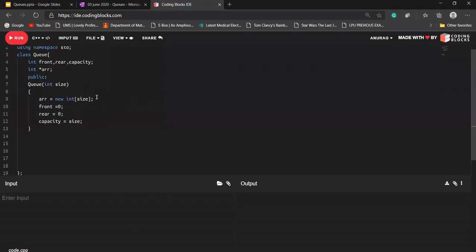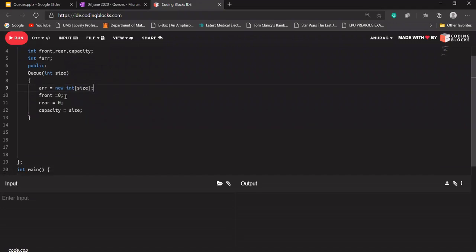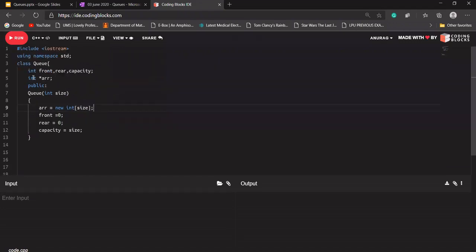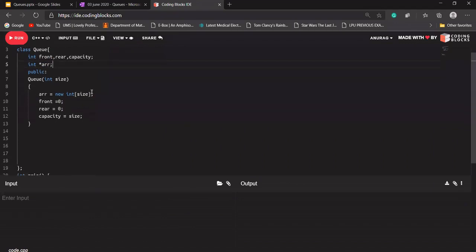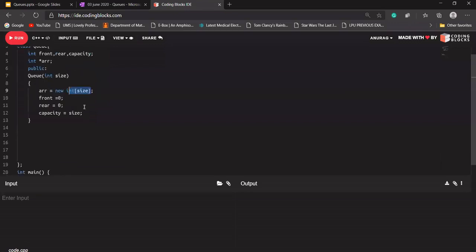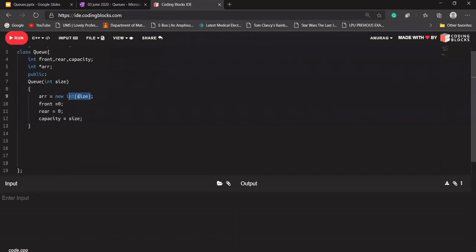But because I'm using dynamic memory allocation here, it's a pointer. Let's say I'm passing 5 to it, this will allocate 5 blocks of memory at that location. Then we'll have an array of size 5.